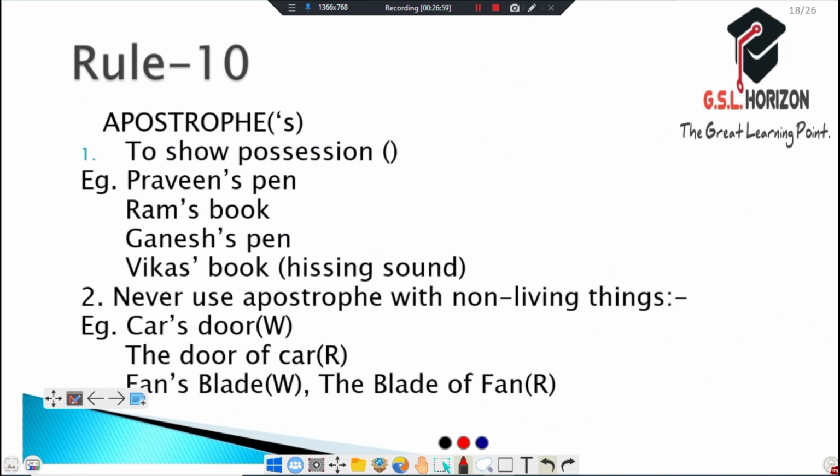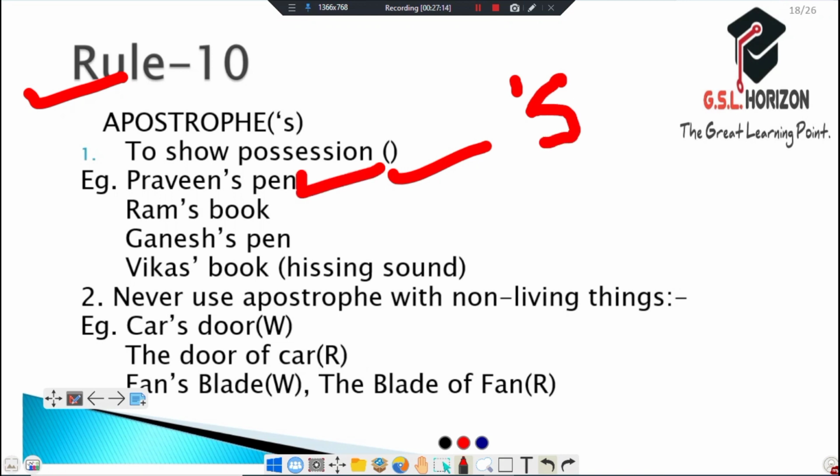And comes rule number 10, apostrophe. To show possession, we use apostrophe s. Like Pravin's pen. He tried to say this pen is of Pravin. So we use Pravin's pen, means Pravin ki kalam. Ram's book means this book belongs to Ram. Ganesh's pen means this pen belongs to Ganesh, and this shows possession.